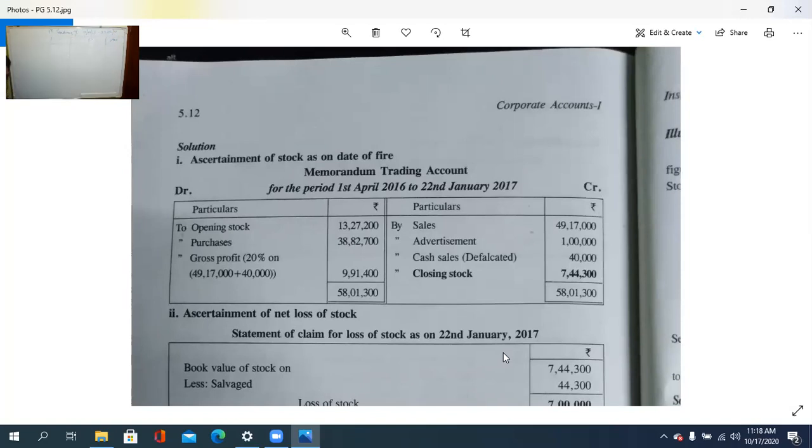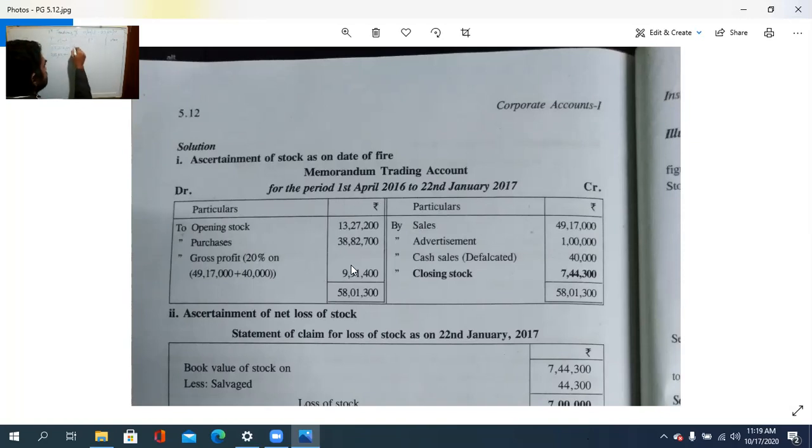Here, that closing stock will be the opening stock. So particulars, amount: to opening stock 13,27,200, isn't it? Then purchases. Actually, purchases is given in the question as 34,82,700. Actually, that is wrong. It is a printing mistake. It is 38 lakhs.